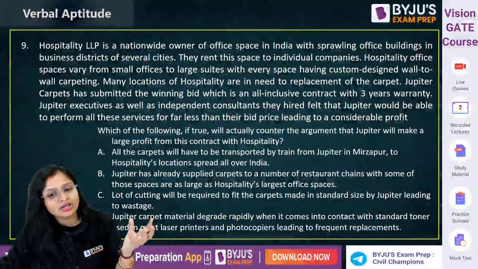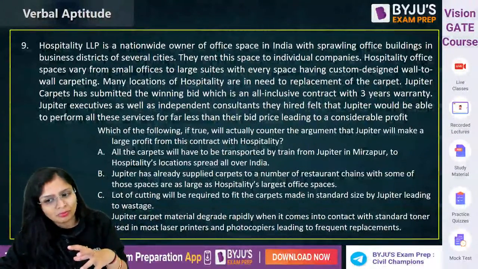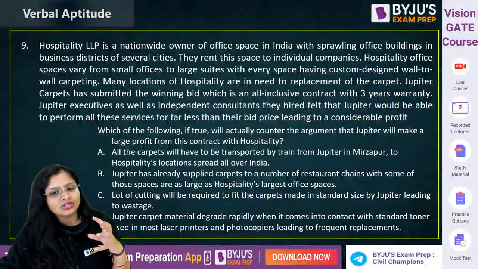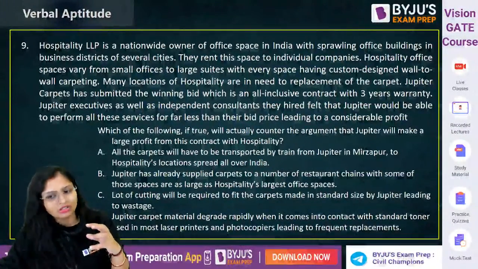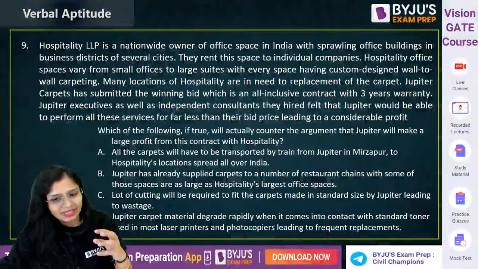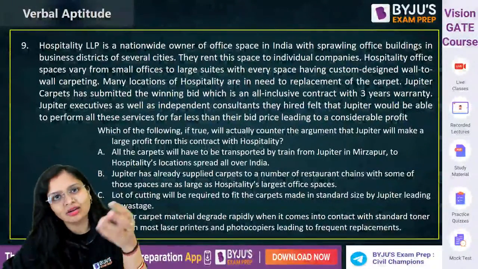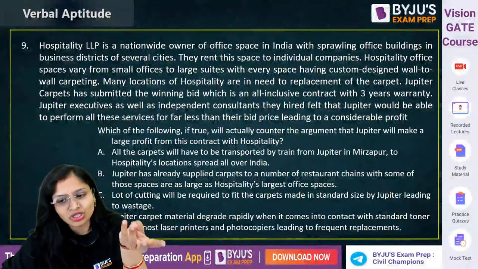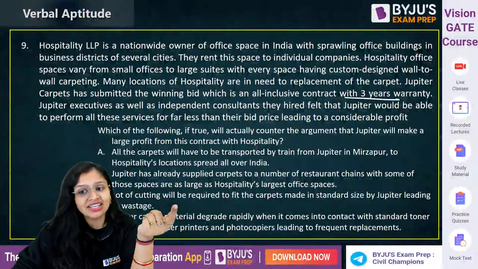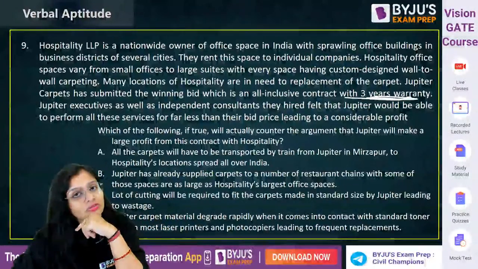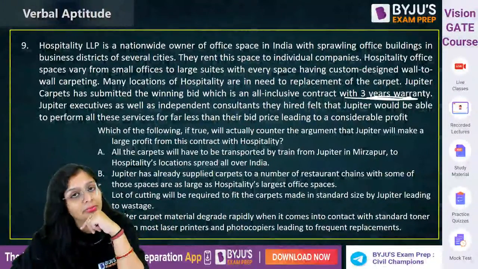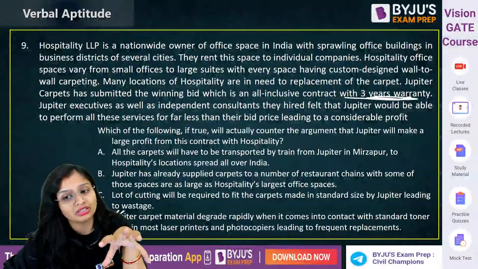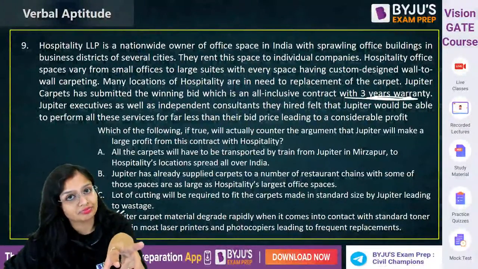So when it comes in contact with standard toner used in most laser printers and photocopiers, leading to frequent replacements. So that carpet material, when it comes in contact with these printers and photocopiers, because obviously if it is an office, these will be used, so it will degrade, and it is written 3 years warranty. So additional cost will be incurred by whom? Jupiter Carpets. So that is the reason D is the one which is most appropriate, which will be a counteract.